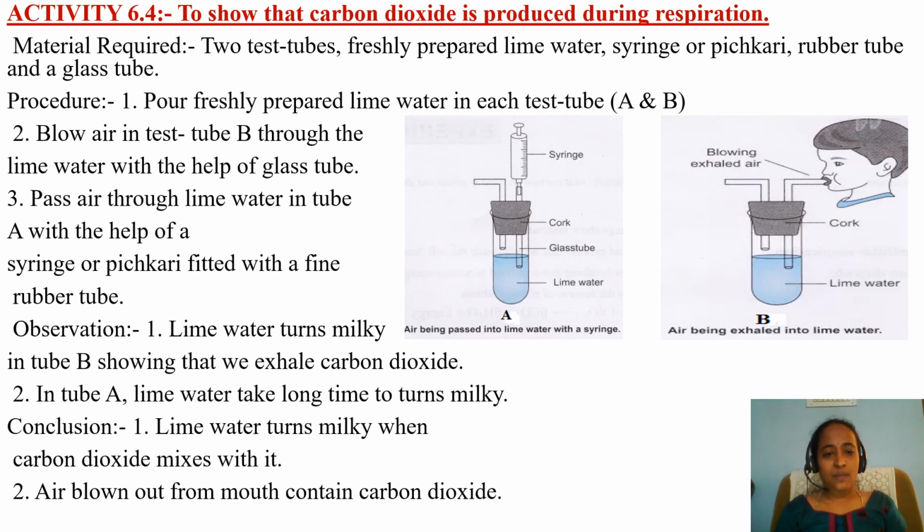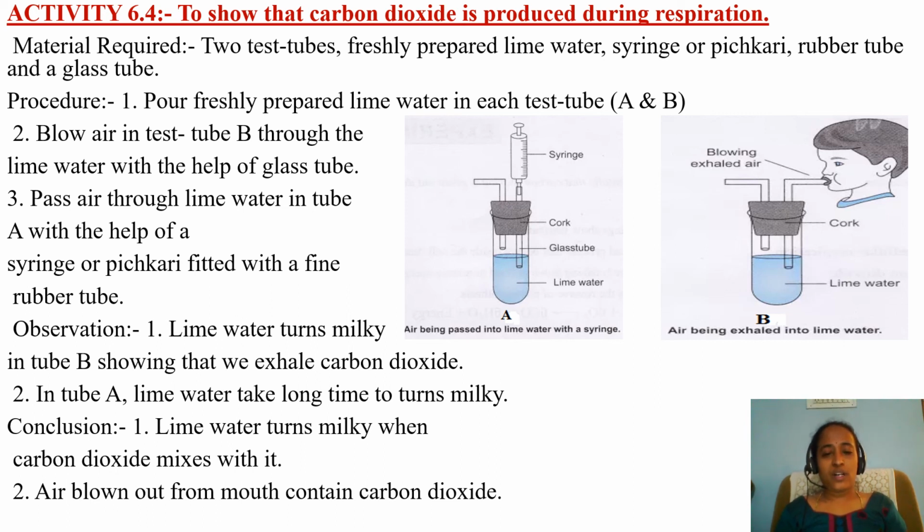Now let us see what is the observation. Lime water turns milky in B, showing that we exhale carbon dioxide. In test tube A, lime water takes a long time to turn milky. Why? Because fresh air may have carbon dioxide, but its concentration is less compared to exhaled air.